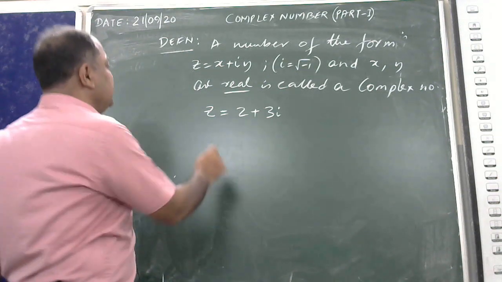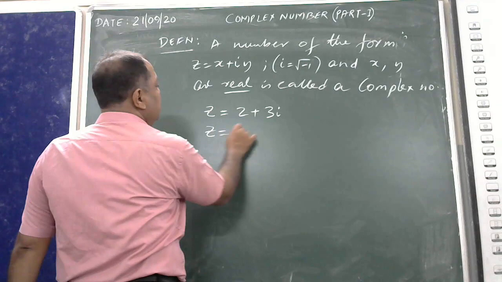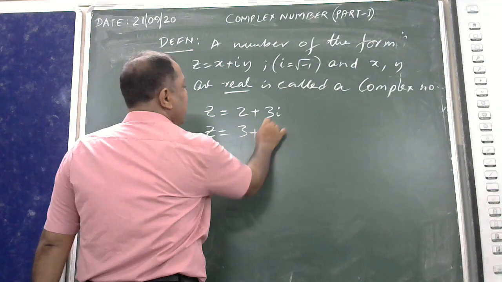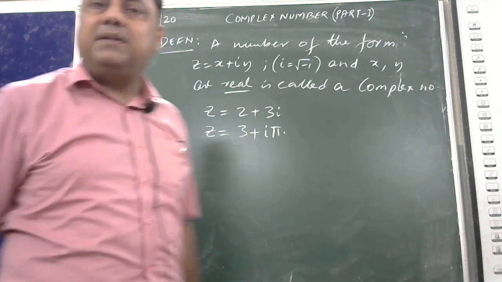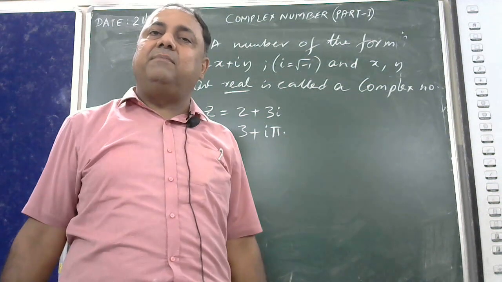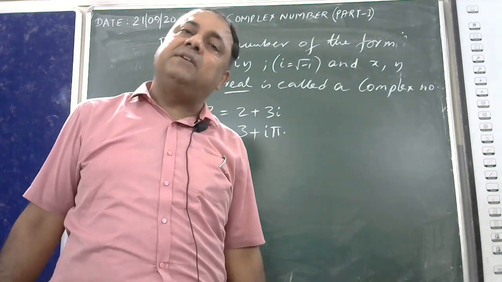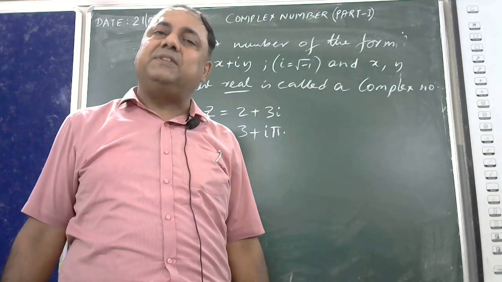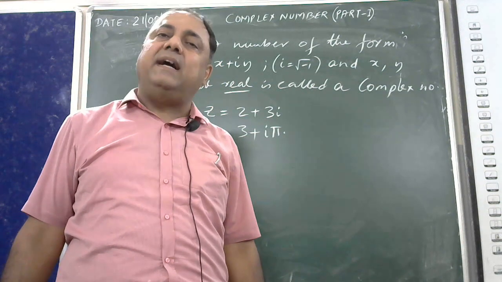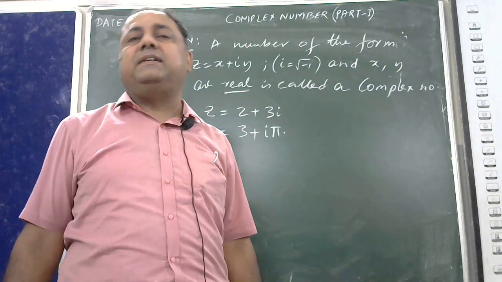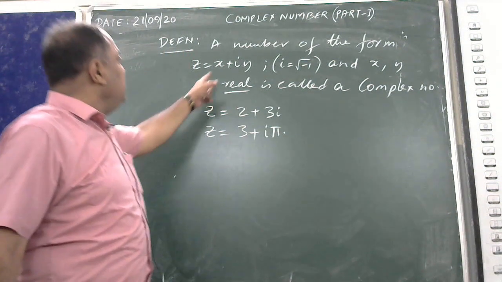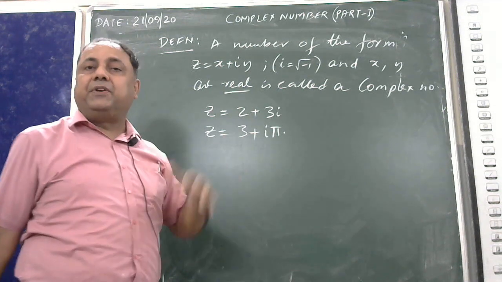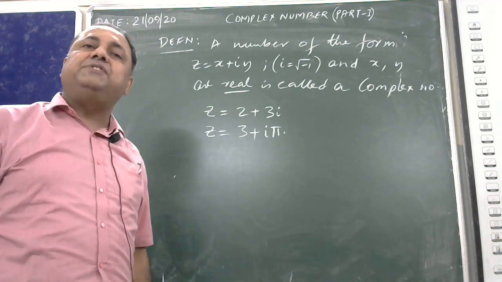Similarly, if I say z is equal to 3 plus pi i, yes sir, 3 is a real number, pi is a real number, and I may conclude, yes, 3 plus pi i is a complex number. The basic point is both x and y should be real.